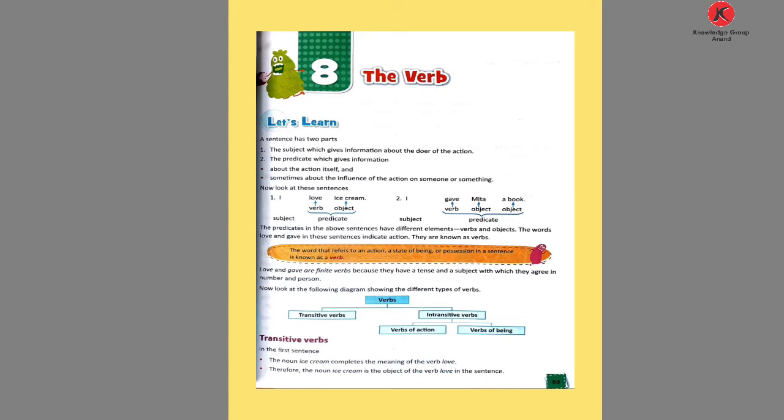Let's see the parts of the sentence. A sentence has two parts. Number one, the subject, which gives information about the doer of an action.